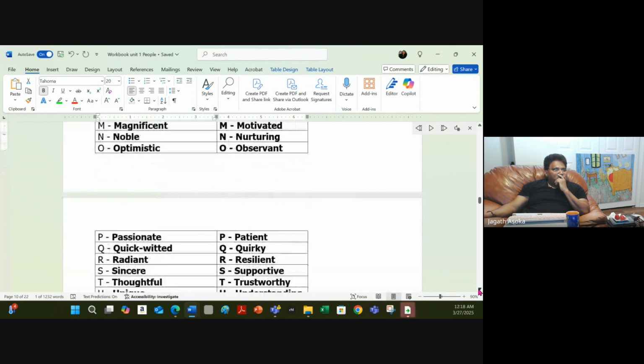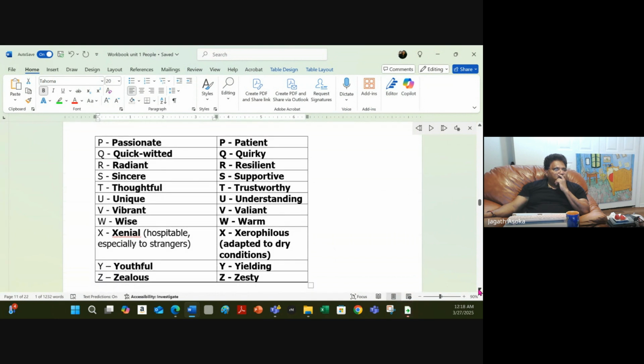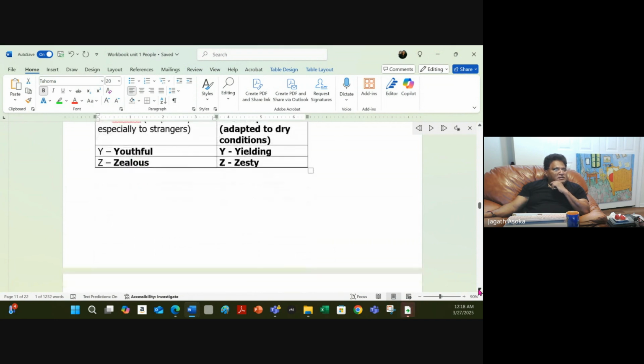Okay, let's move. There is the other set. It goes all the way to Z. So here's the set from P to Z. So that's that. Let's move on.